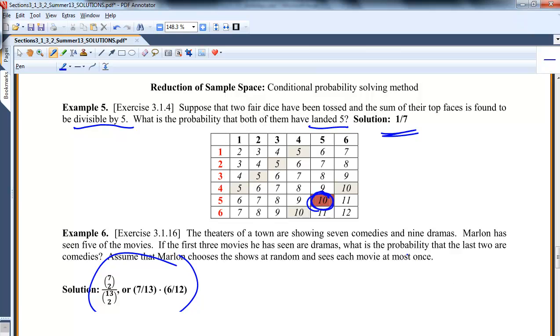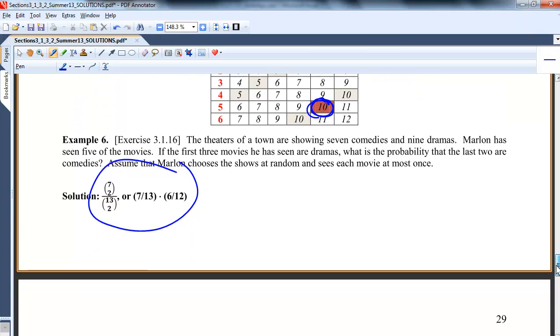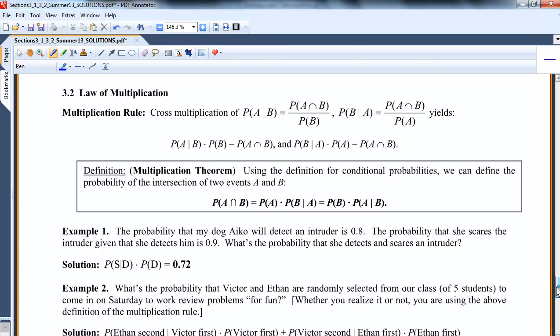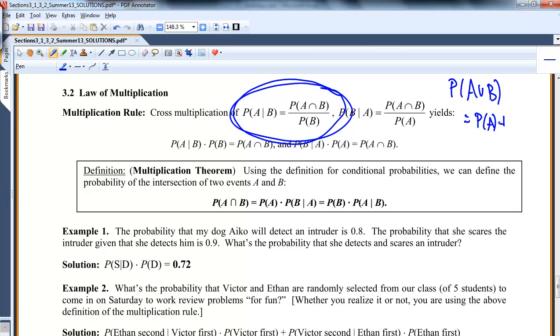I'm reducing to what I'm currently at. And why I put these two together, I don't think 3-2 is a big stretch. If you believe this definition, probably A given B is this, which I think makes nice sense. You know that we have a rule for probability of A or B, right? We've been doing this as probability of A plus probability of B minus probability of A and B.